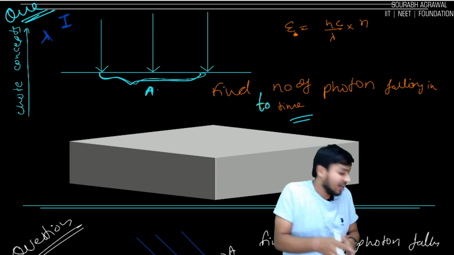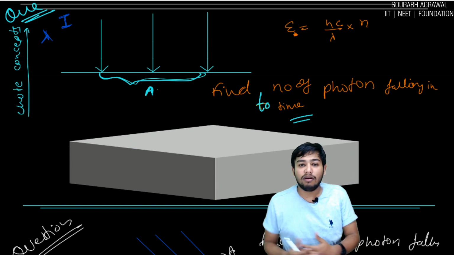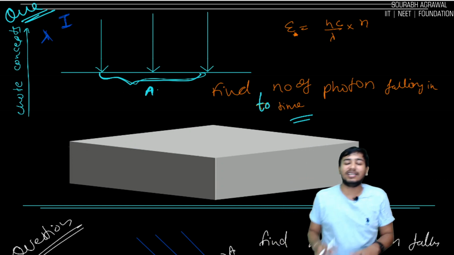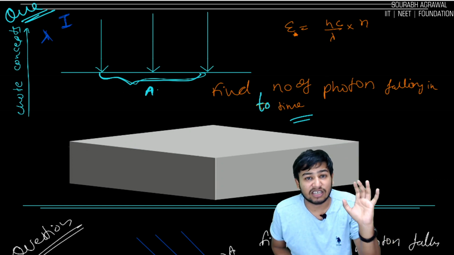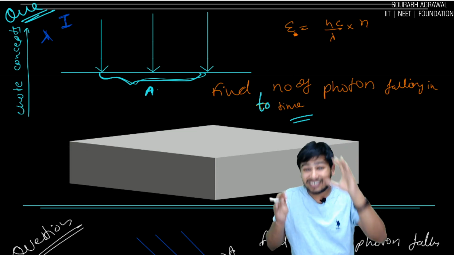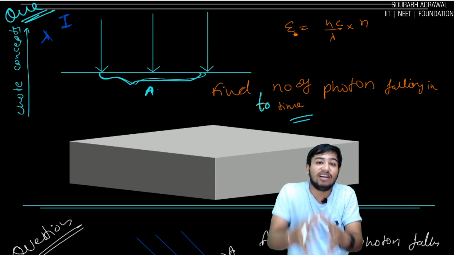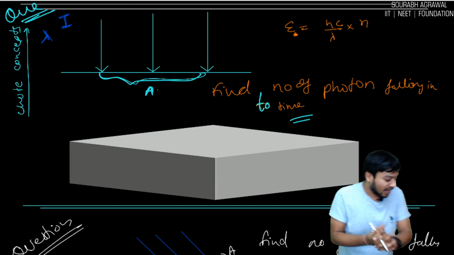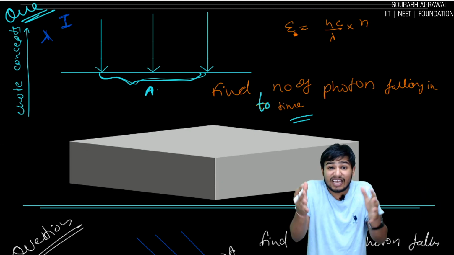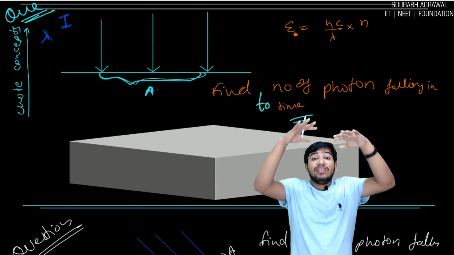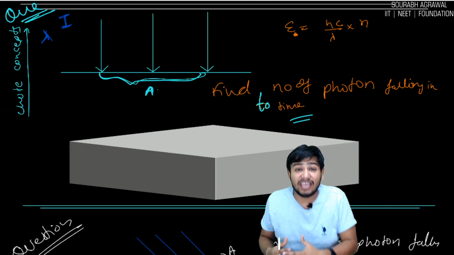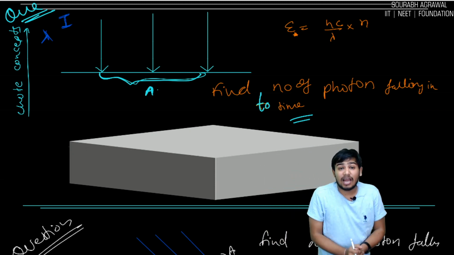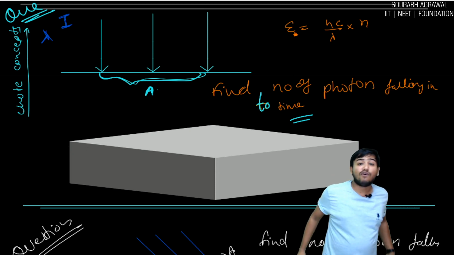I will surely tell you, there is the answer behind this box. I will remove this box and you will get the answer. It is a 1-line, 2-line answer. So just think first. What are the things that are given? The area in which light is falling, the intensity of the light I, and the wavelength lambda. What is asked?